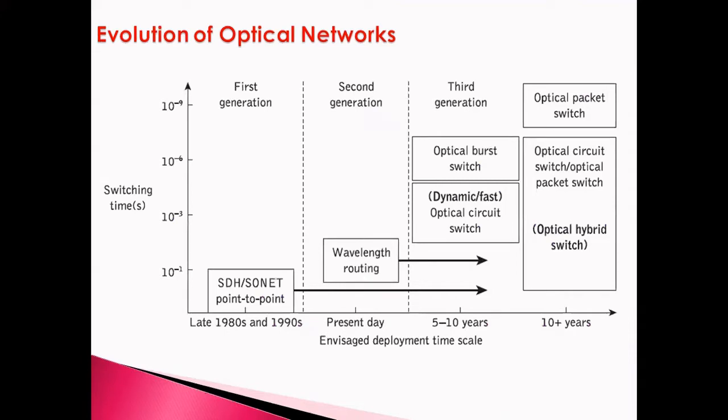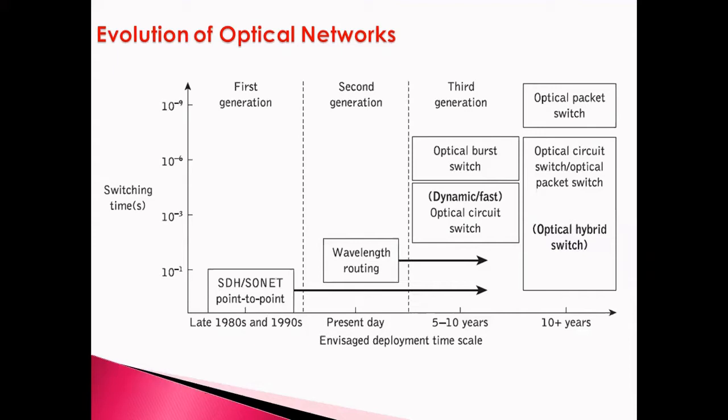So if you take the evolution of optical networks, it is explained with the help of this figure. It has three generations. First generation, late 1980s to late 1990s. Second generation, that is present day. Third generation, 5 to 10 years or 10 plus years.